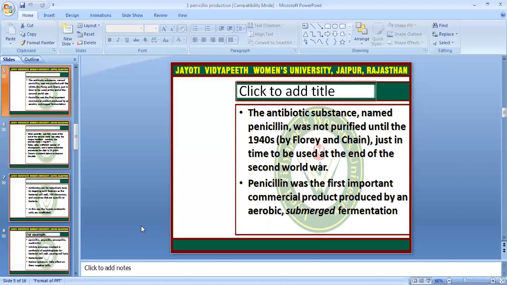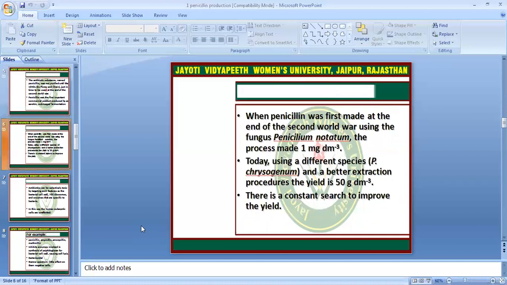Penicillin is the first important commercial product made by aerobic submerged fermentation. Penicillin was first made on a large scale during the Second World War using the fungus Penicillium notatum. Now we are using Penicillium chrysogenum for the production of penicillin.